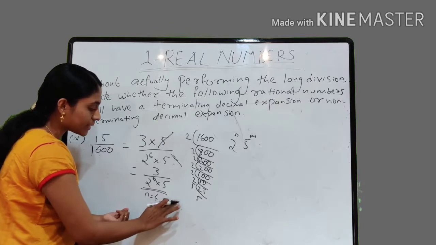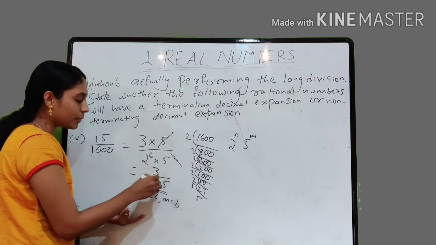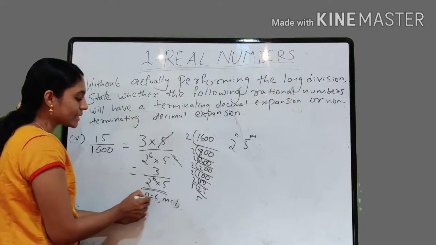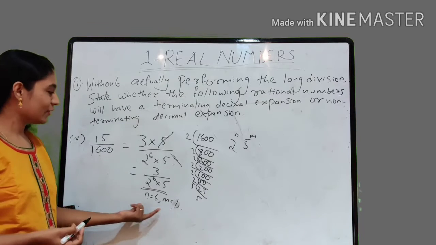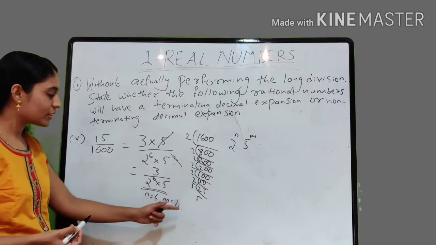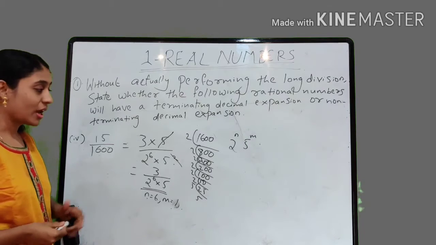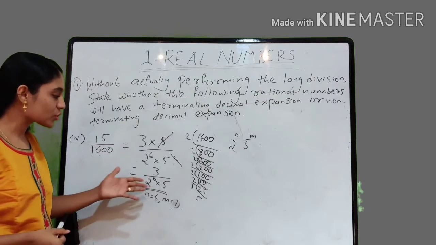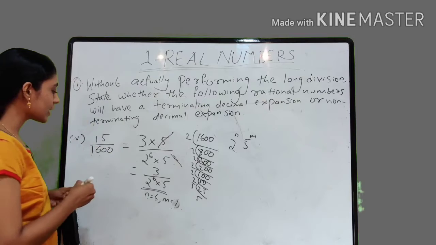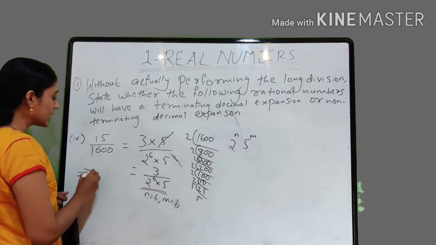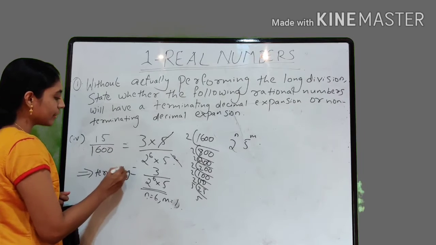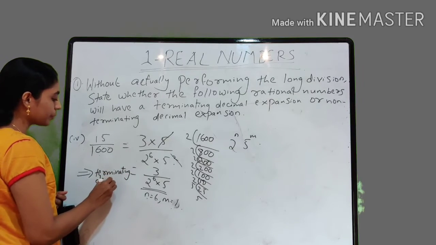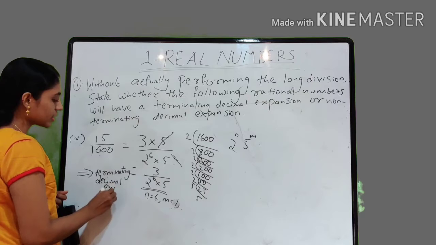Not 0, 1. m is equal to 1 because it is written as 5, and 5 means 5 raised to 1. So n is equal to 6 and m is equal to 1 where n and m are non-negative integers, right? 6 is a non-negative integer, 1 is also a non-negative integer, and the denominator is of the form 2 raised to n into 5 raised to m. So clearly we can say that this rational number is having a terminating decimal expansion. Got it?